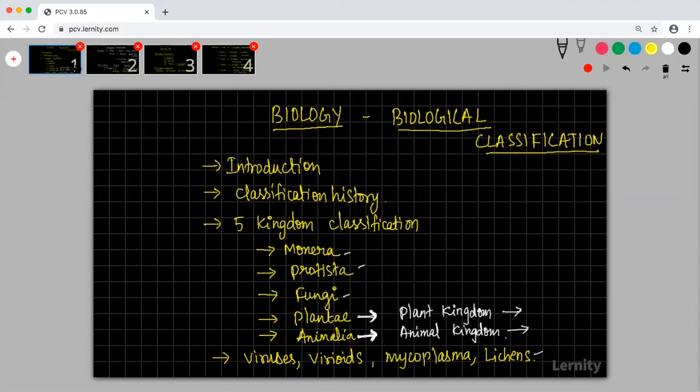So why are viruses not added in this classification? Because viruses exhibit totally different properties. We will study about what is virus and how their life cycle is and all those things in this chapter. So you will understand that virus will come under neither living organisms nor non-living organisms. Protozoans will come under Protista.